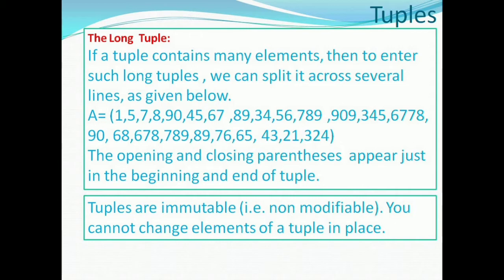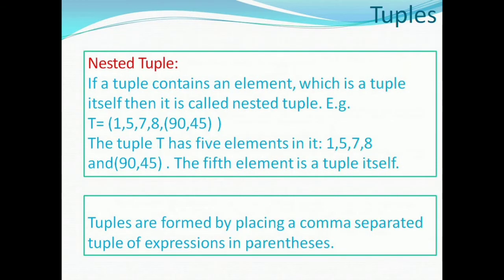Tuples are immutable sequences of Python. We cannot change elements of a tuple in place. Python will create a new fresh tuple when you make some changes to an element of a tuple. If a tuple contains an element which is a tuple itself, then it is called a nested tuple.